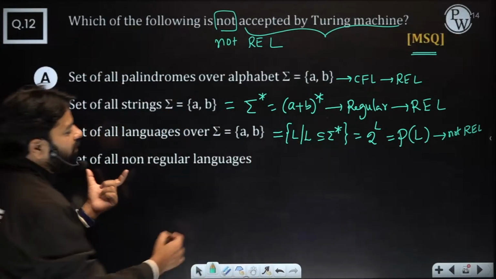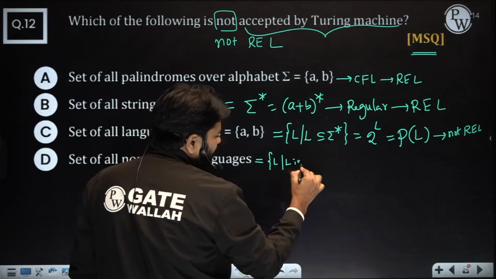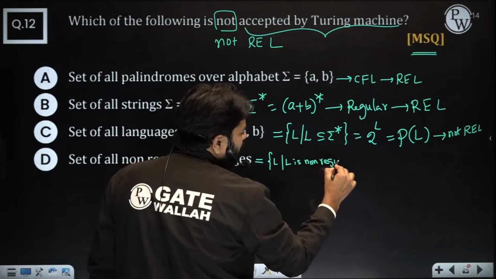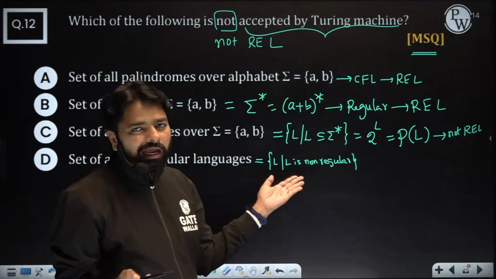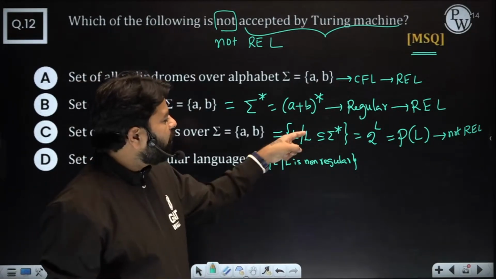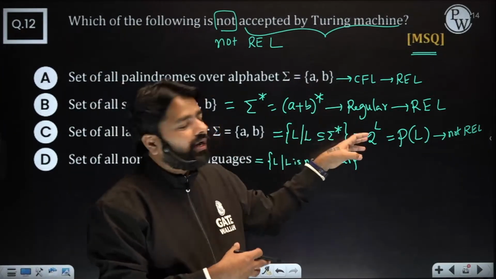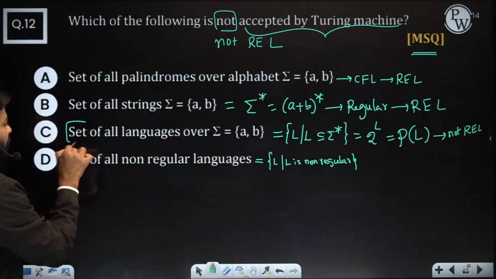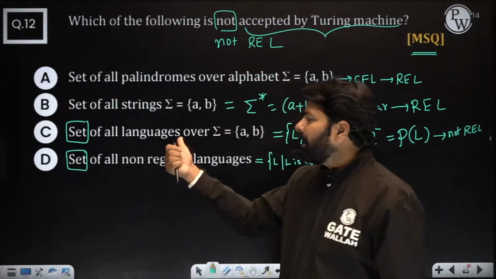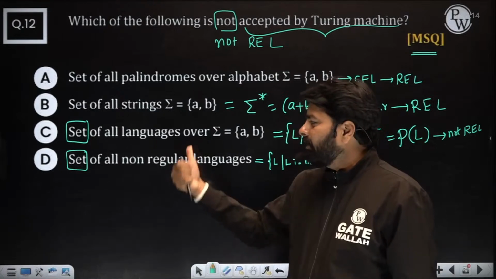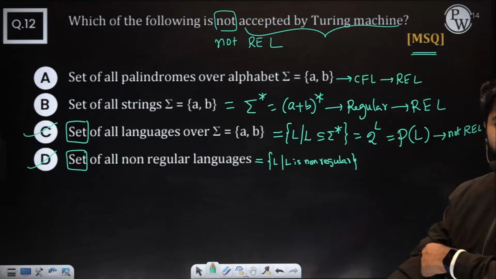Set of all non-regulars. Here you want to talk about all non-regulars, L such that L is non-regular. Here also there are many languages which are not RELs. In both of them, the not RELs are hiding inside. That means you can't build a Turing machine for this set I'm talking about, because inside there are not RELs hiding in both of them. So C and D both are not accepted by TM. Okay.